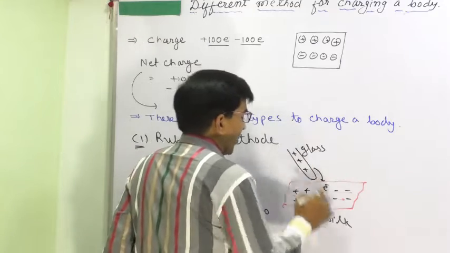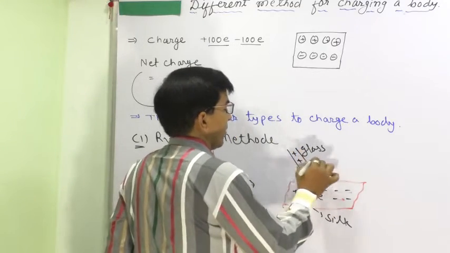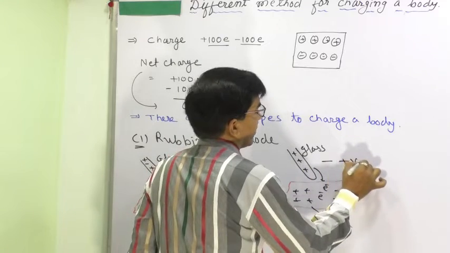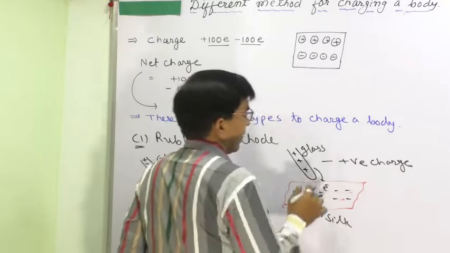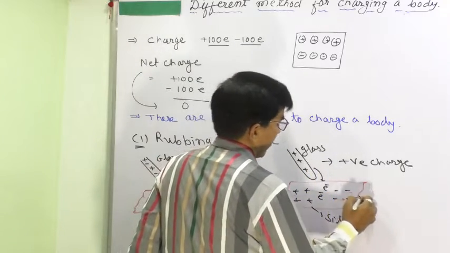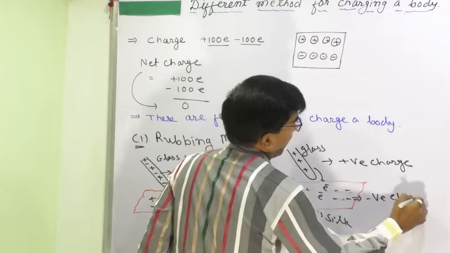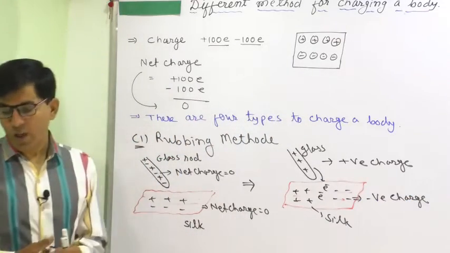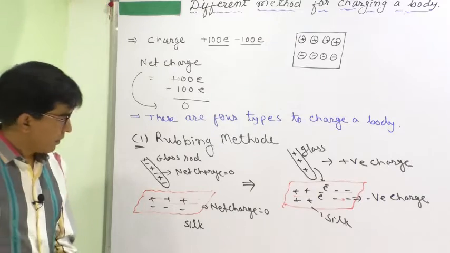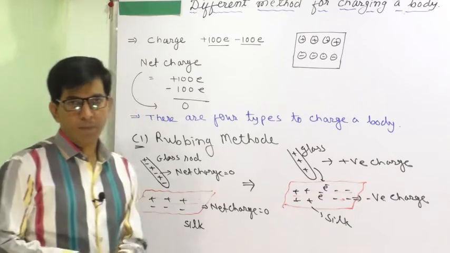So after losing electrons, the glass will have excess positive charge, and the silk cloth will have excess negative charge. This is the basic and fundamental principle of creating charge by rubbing.